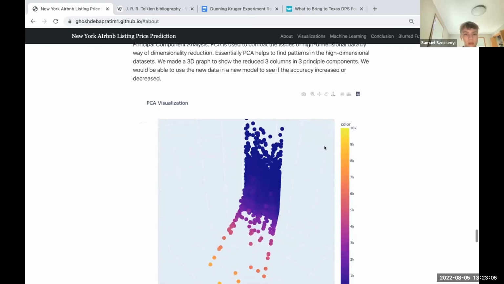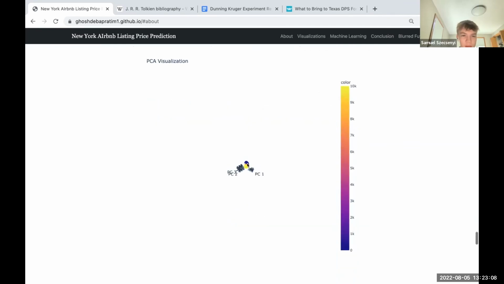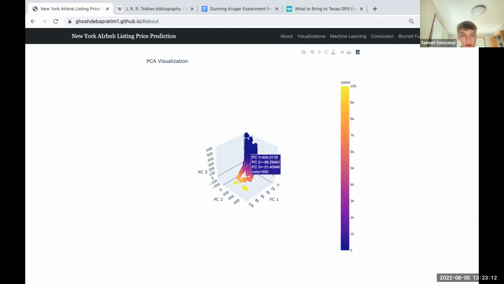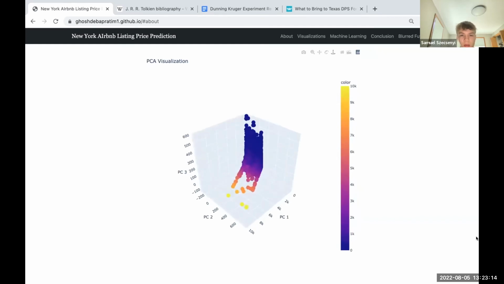Next, we have a 3D plot of principal components. So PCA is used to combat the issues of high dimensional data by way of dimensionality reduction. We reduced the number of columns we had while keeping 98.22% of the variance by using principal component analysis. Essentially, PCA helps find patterns in high dimensional data sets like ours.